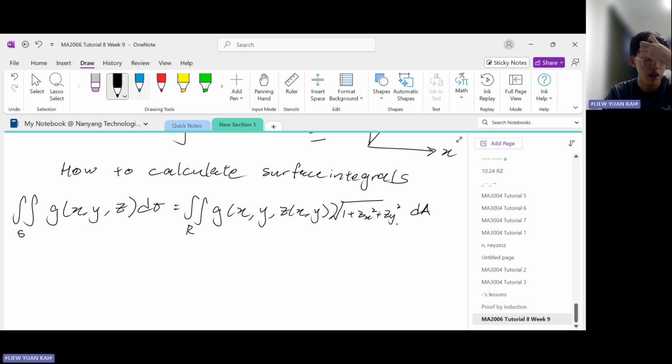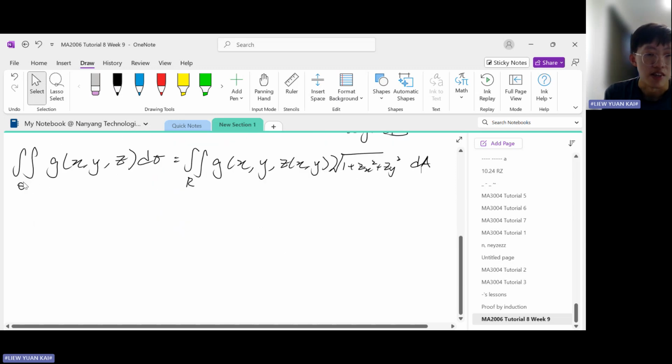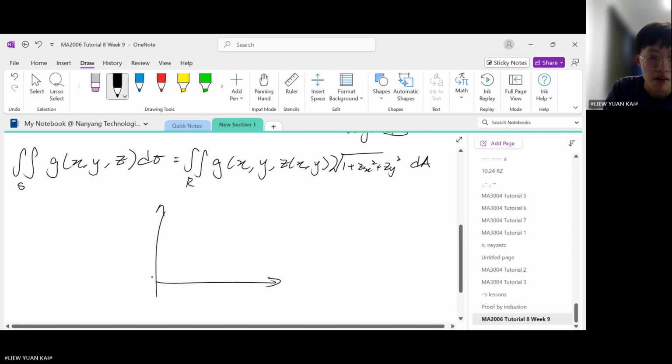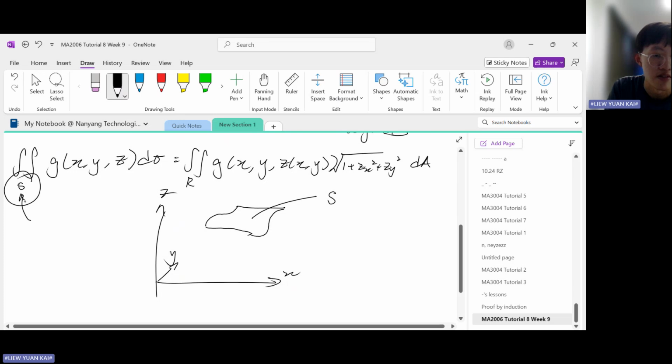Okay. So what the heck is this formula telling us? What it's trying to say is that if you are given a surface, let's plot out a random surface. So suppose we have this surface here. This is a surface S. That's what this S is referring to. It's referring to the name of the surface.